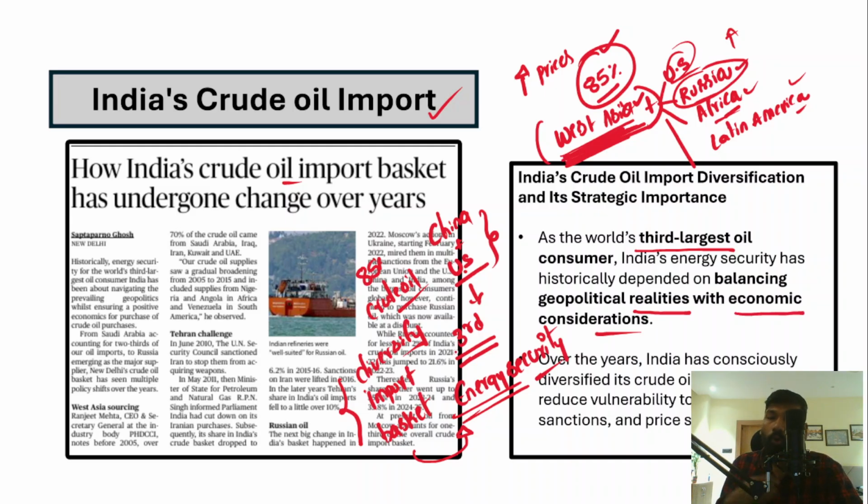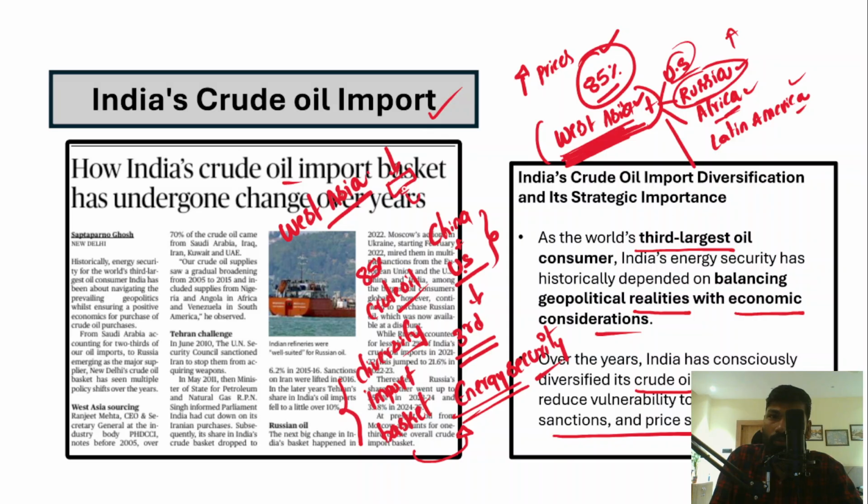However, over the years, India has diversified its import sources of crude oil, and India has reduced its vulnerability to regional instability, sanctions and price shocks. For example, in West Asia there is always instability, there are problems, and because of these reasons they either cut or reduce production. Reduction in production means there is very little crude oil.